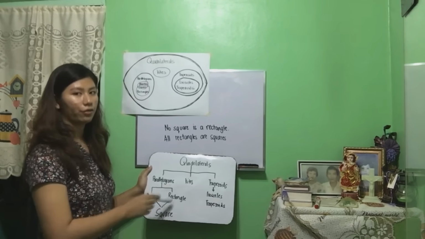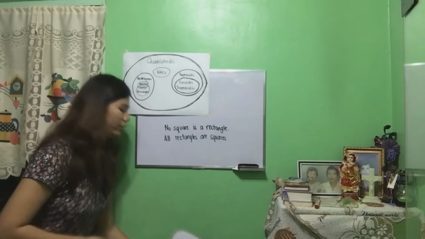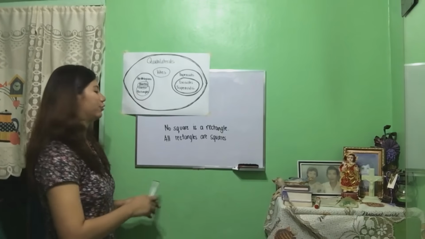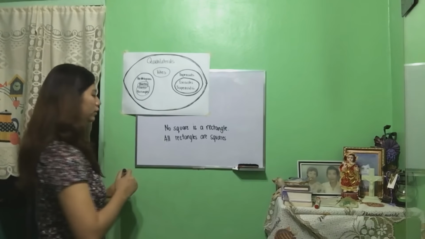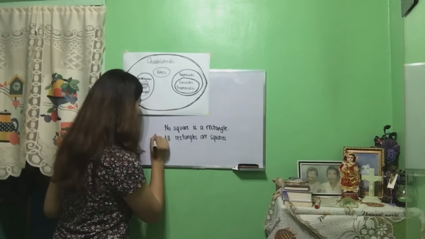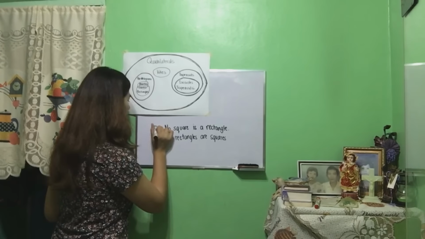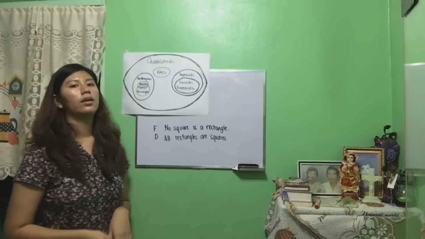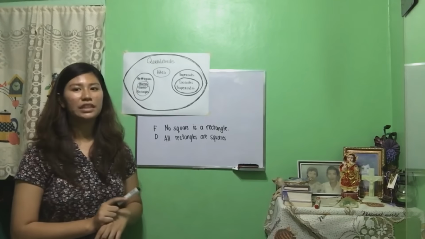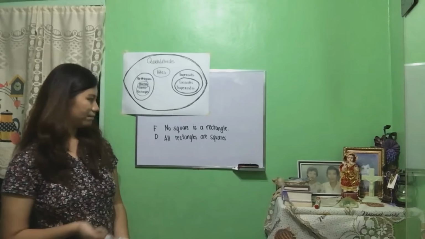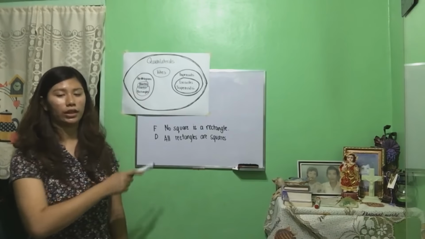They are not reversible. Therefore, this statement is doubtful and the other one is false. Based on the example, the second rule applies: if one is false, the other is doubtful.